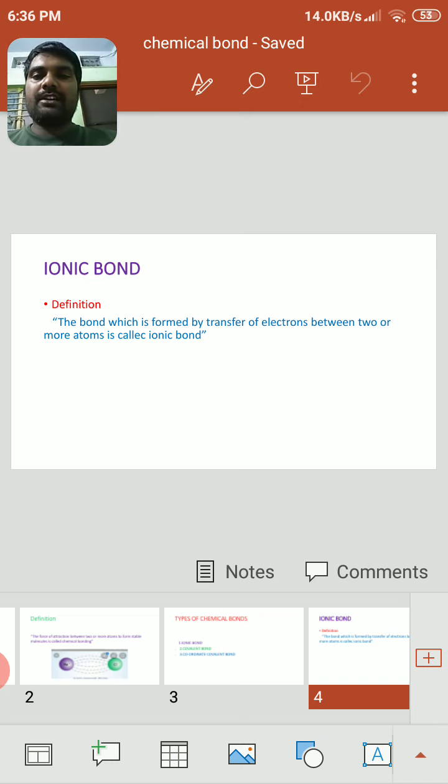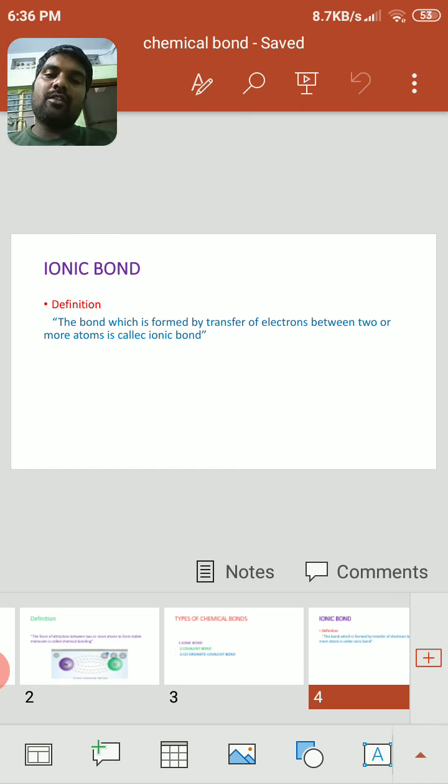First of all, the definition of the ionic bond: the bond which is formed by the transfer of electrons between two or more atoms is called an ionic bond. How can we form a chemical bond? By creating a force of attraction between the atoms. In an ionic bond, we create the force of attraction by the transfer of electrons from one atom to another.